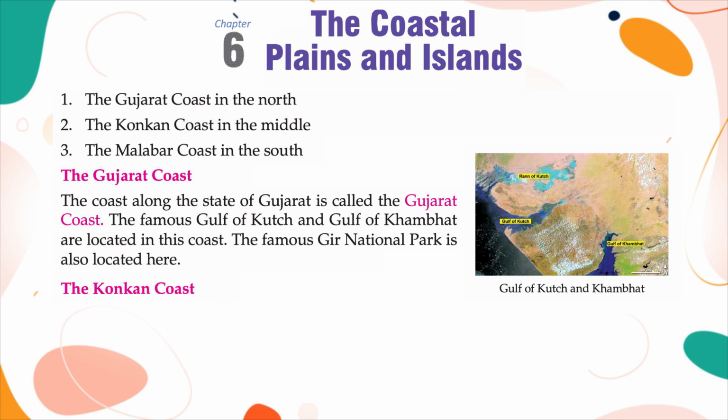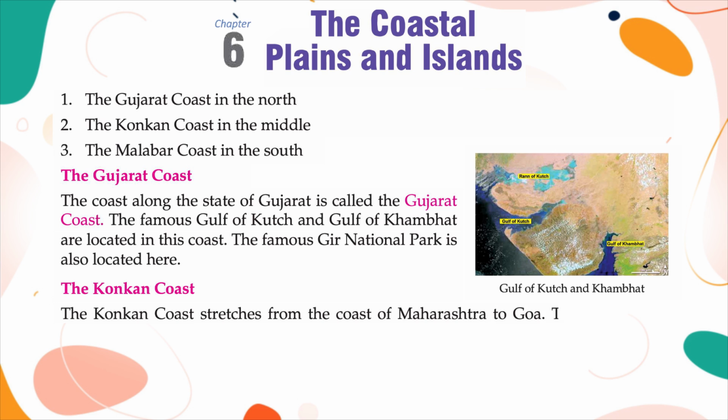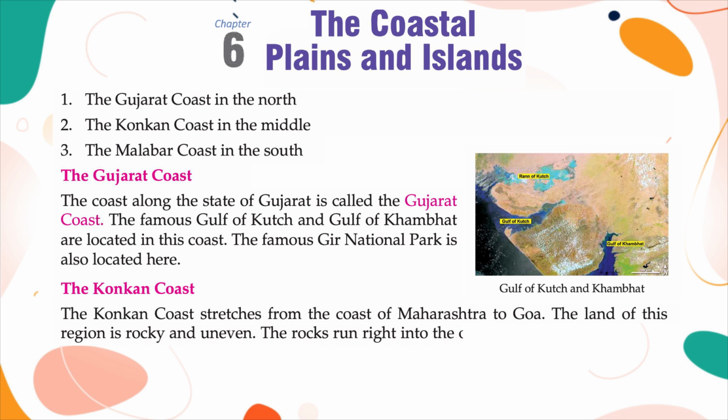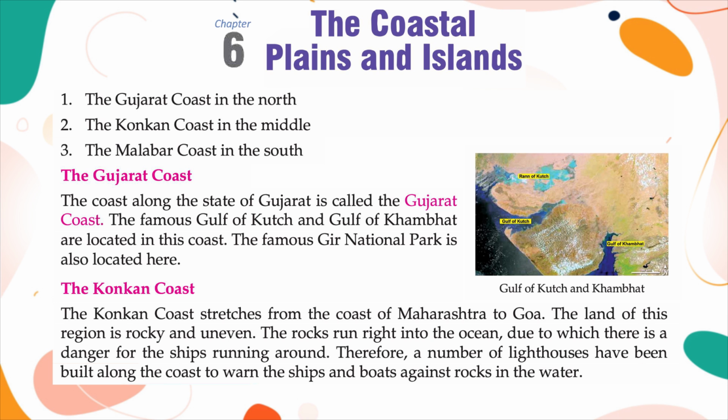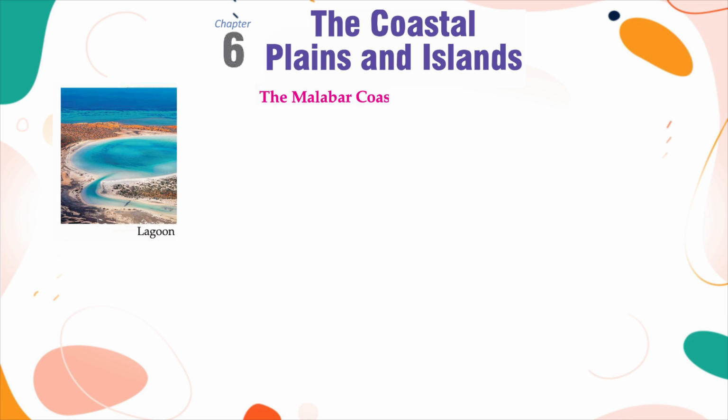The Konkan coast. The Konkan coast stretches from the coast of Maharashtra to Goa. The land of this region is rocky and uneven. The rocks run right into the ocean, due to which there is a danger for the ships running around. Therefore, a number of lighthouses have been built along the coast to warn the ships and boats against rocks in the water.